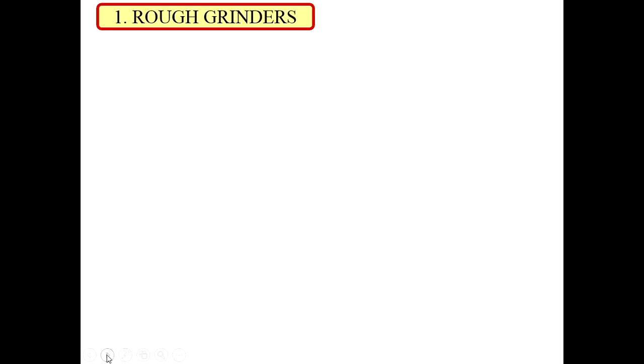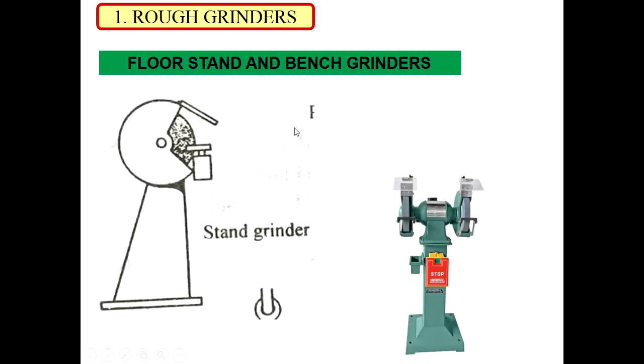We have different types of grinders. Let's see first the rough grinding machine, or the rough grinder. The first one is the floor stand and bench grinder. The small size grinding machine mounted on the bench is known as a bench grinder, and the relatively larger grinding machine which is mounted on a base is called a floor stand grinder. It is also widely used on the shop floor of the machine shop.